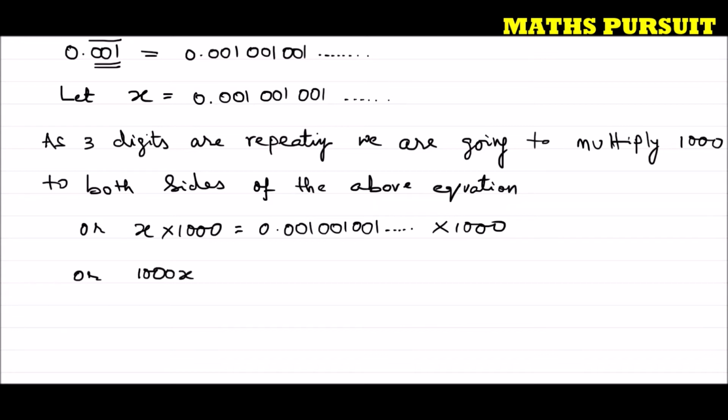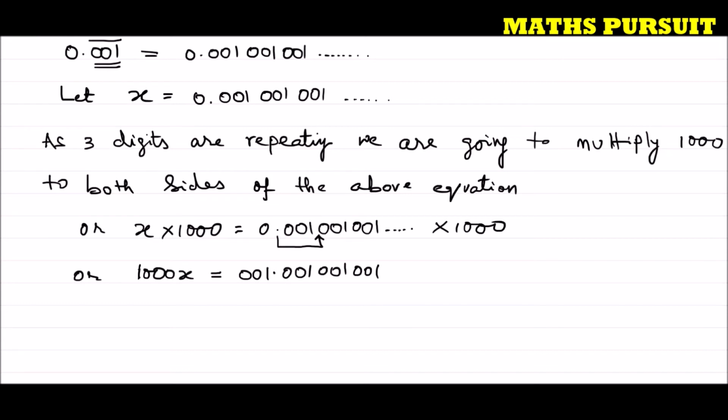I can write 1000x is equal to, remember guys, we are multiplying 1000 with 0.001, 001, 001. So our decimal will be shifted by 3 digit places. Our decimal will shift to here after 3 digits. So I can write this as 001.001, 001, and I can add still one more 001.